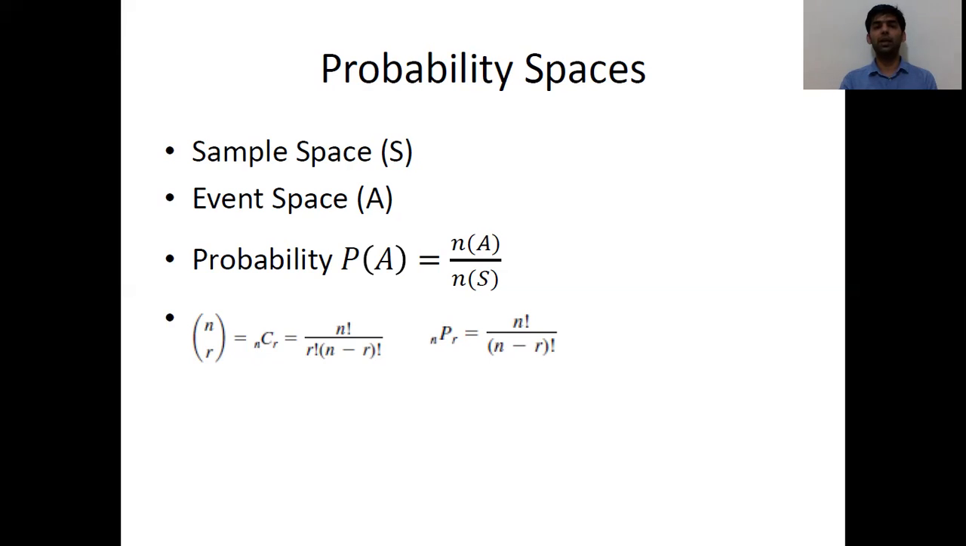If I want to find the probability of getting a head, then it will be N of A upon N of S. N of A is the number of elements in the event space, and N of S is the number of elements in the sample space. Here in the example of tossing a coin, our N of A will be 1 and N of S will be 2. N of A is only H and N of S is heads and tails both. So it will be 1 by 2. When we do more complicated examples, we will need permutation and combination, so I have listed these formulas which we will be using in further lectures.